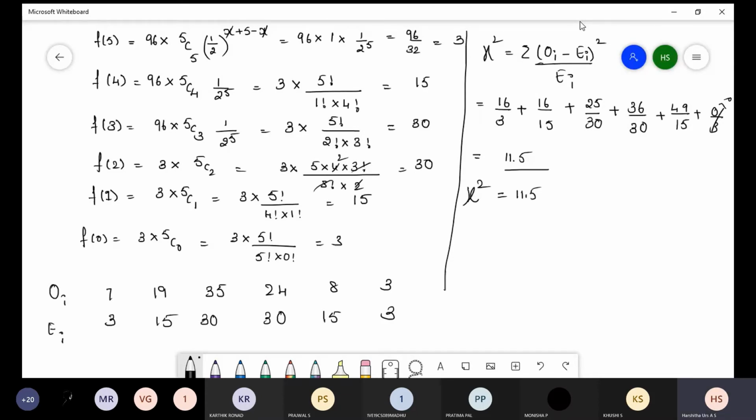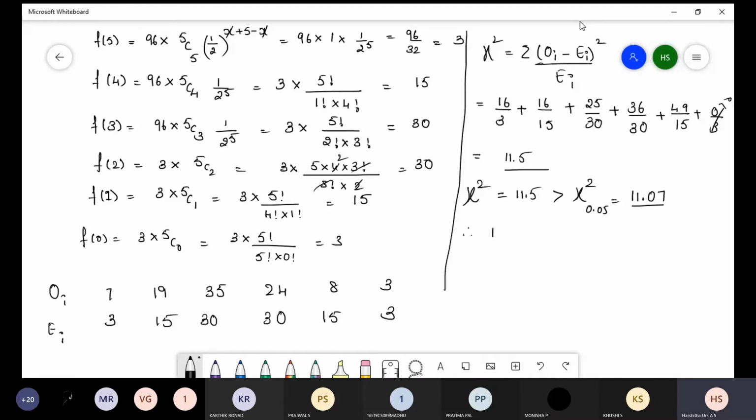But you can see in the question they have defined the degree of freedom, and the table value is 11.07. So this 11.5 is greater than chi-square at 0.05, which is equal to 11.07. As it is greater than this number, we will reject this hypothesis.